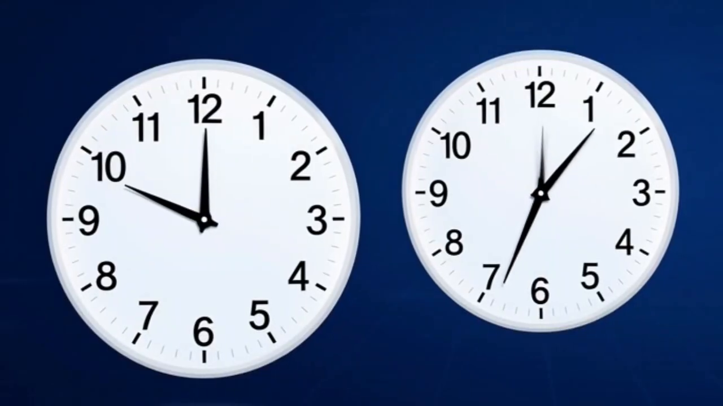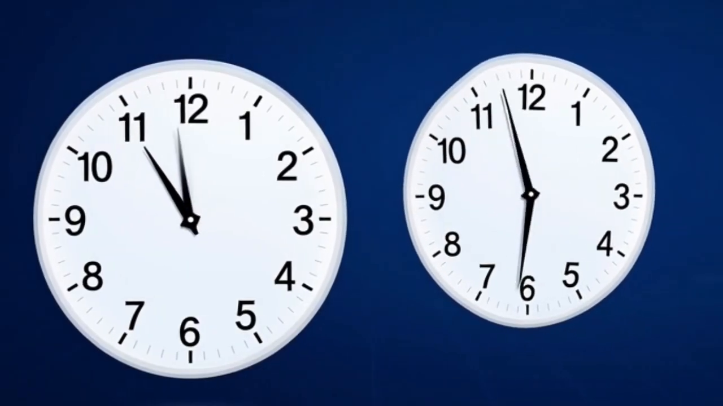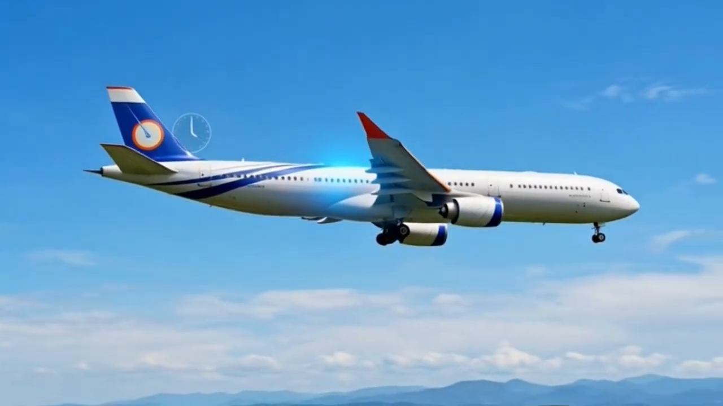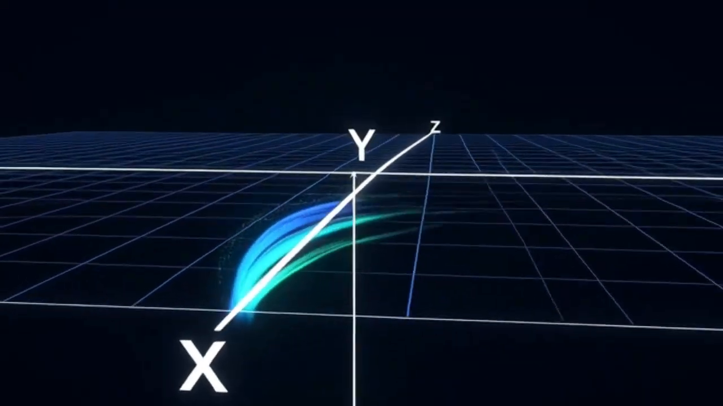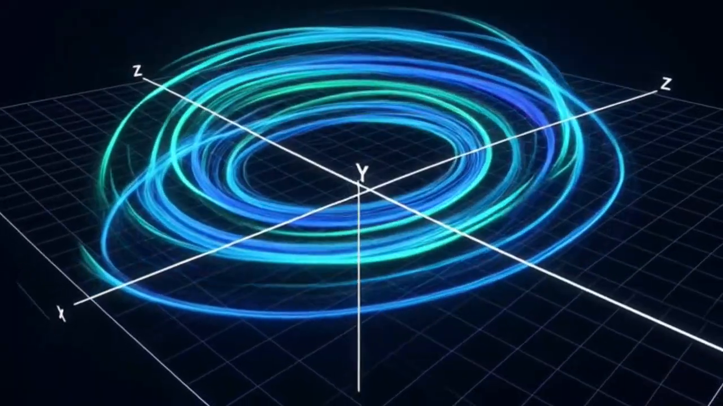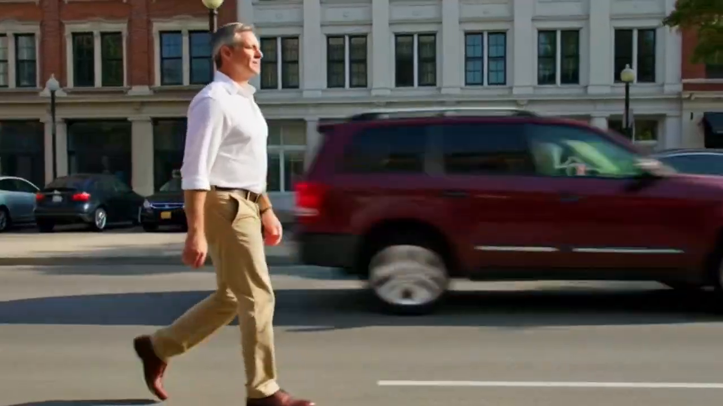For moving clocks, time stretches, showing the relationship between motion and time. Even at low speeds, relativity affects our lives in subtle ways. Space-time has 3 dimensions of space and 1 of time. Together, they form the fabric of the universe. What you experience depends on your frame of reference. There's no absolute viewpoint.